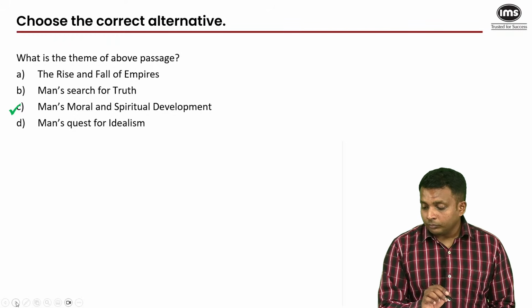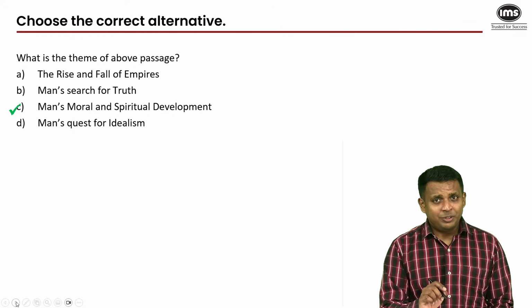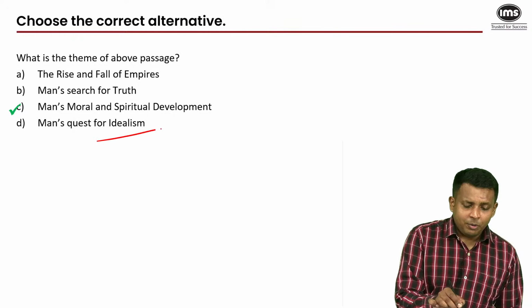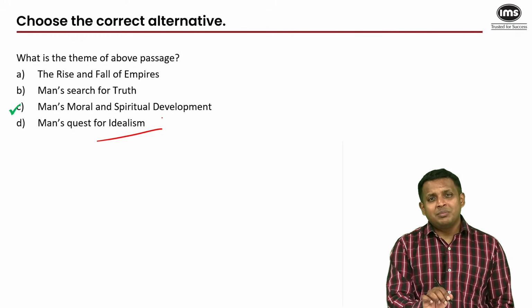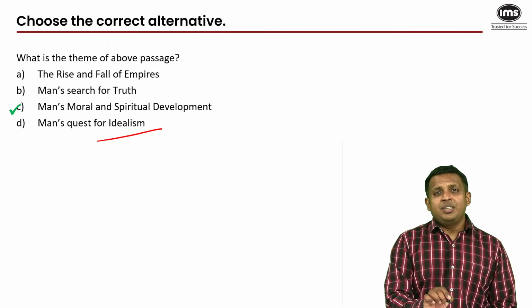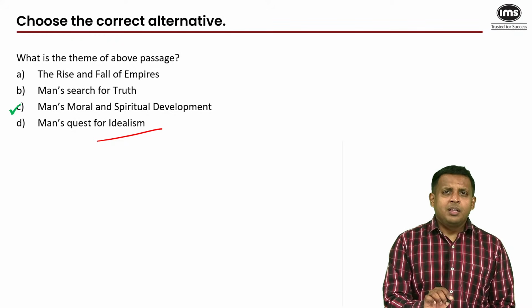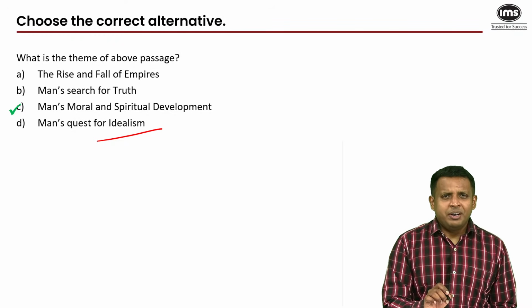Now C or D. Here, if D is the next best option that you think could be the answer, my problem with D is idealism. Being idealistic is being impractical, trying to achieve ideals that are unrealistic, that you may not be able to achieve at all.